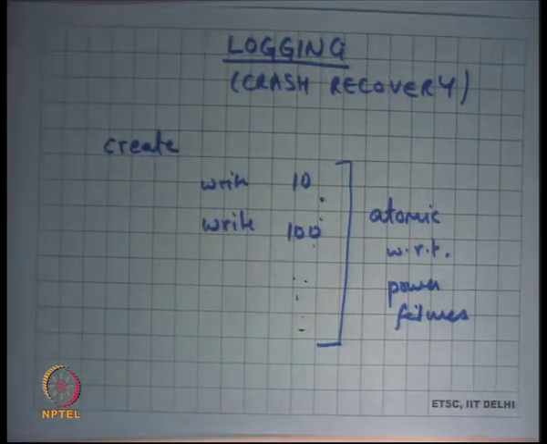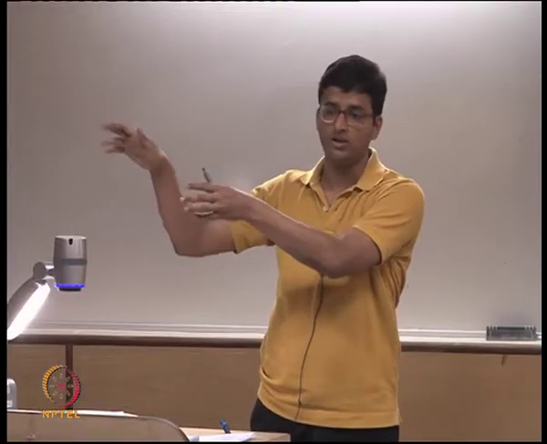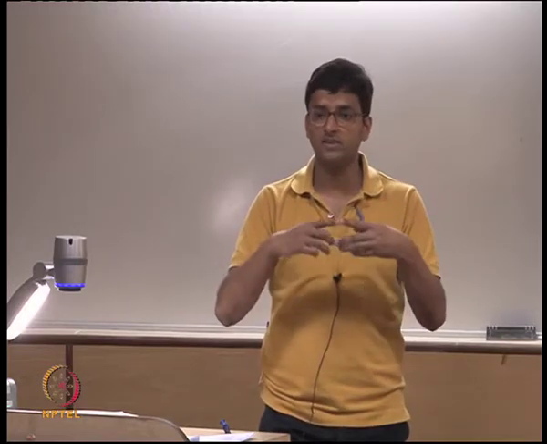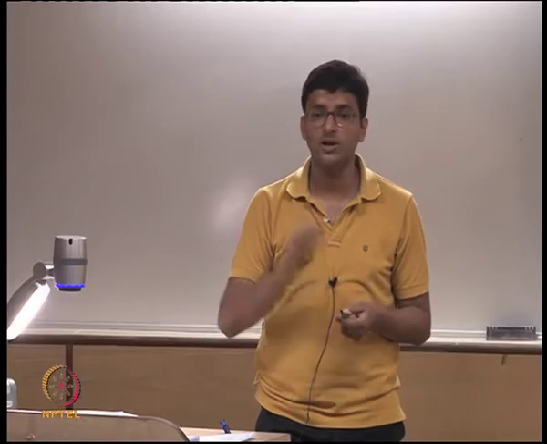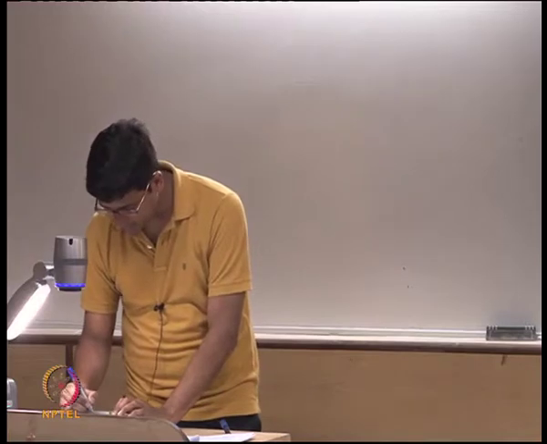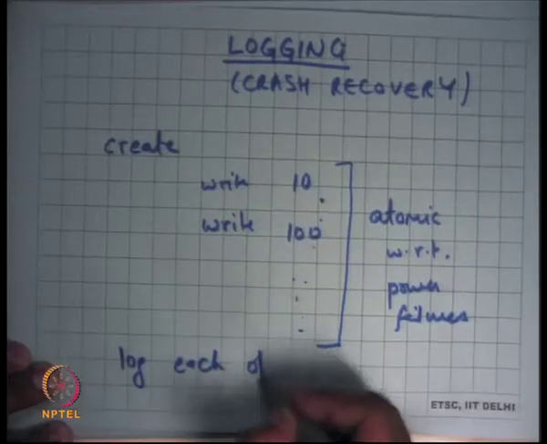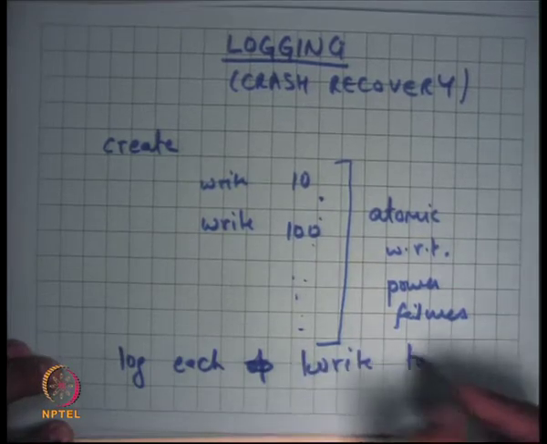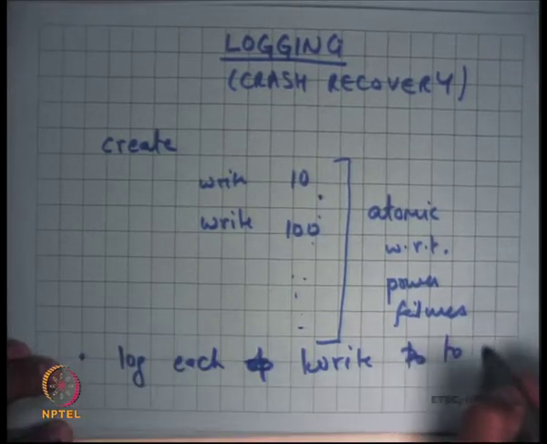You maintain a separate data structure called a log on disk, and each time you want to write something, you log this operation. You say that I want to write to block 10 with these contents, and you put that in the log. When you put it in the log, you're indicating your intention that you want to write to this disk block, you have not actually written it to the disk block. So you log each write to the log on disk.